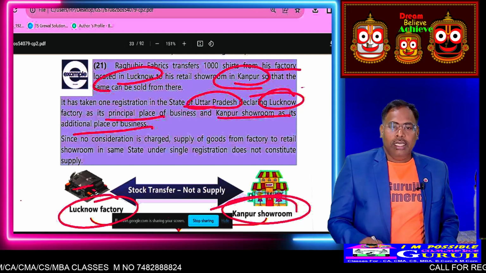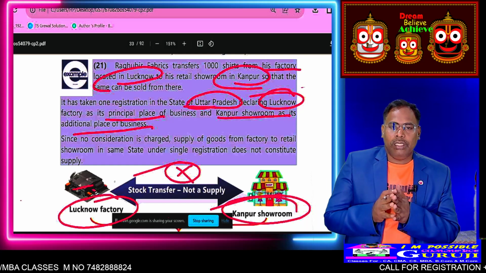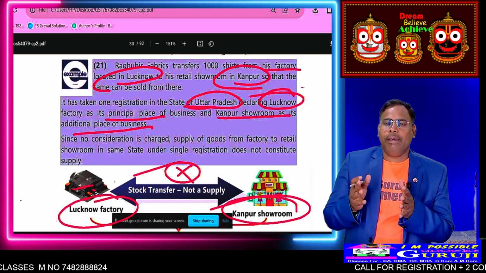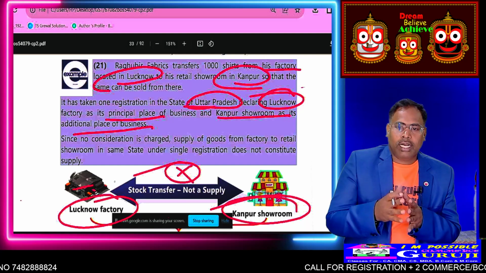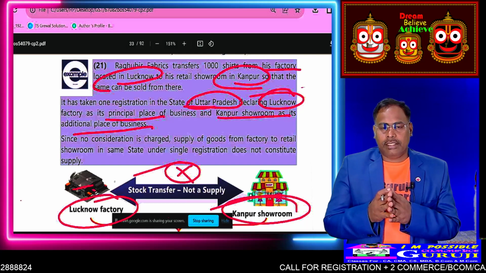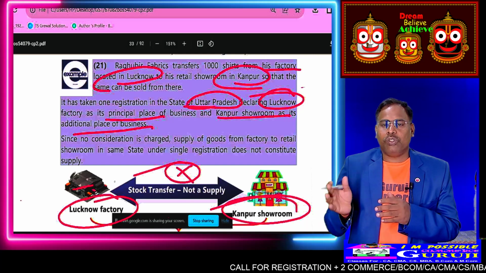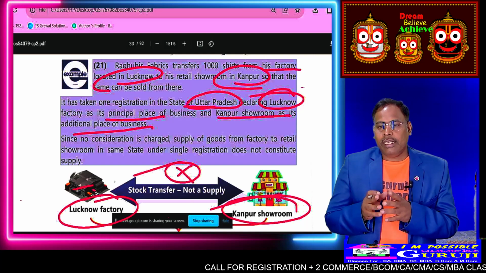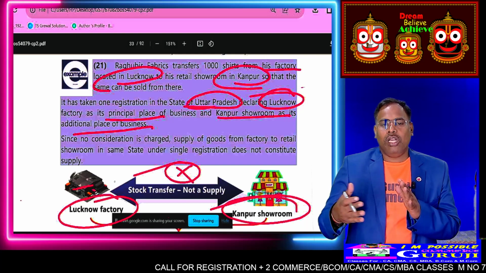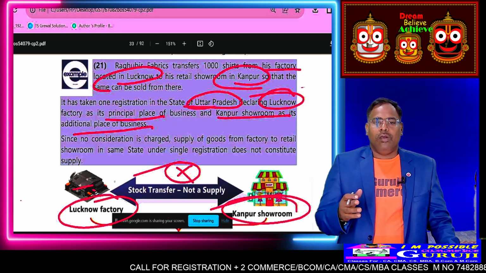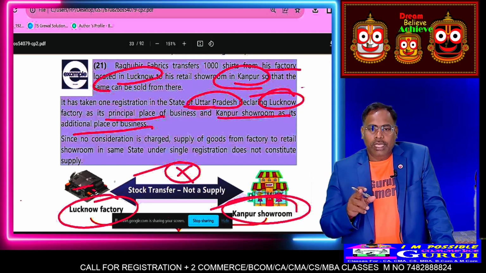So here it is not supply. Suppose, as an example, I have one branch at Bhubaneswar and another branch at Cuttack, with the same business. If I transfer some of my goods from the Bhubaneswar shop to the Cuttack shop, that transfer of goods is not at all supply. Registration is the same.